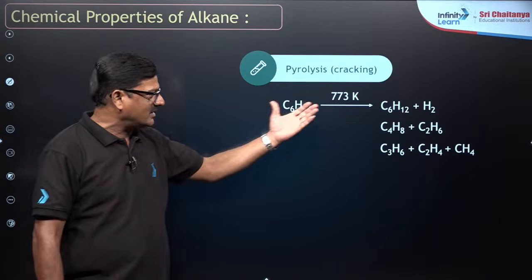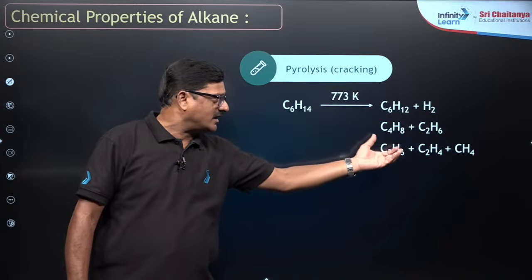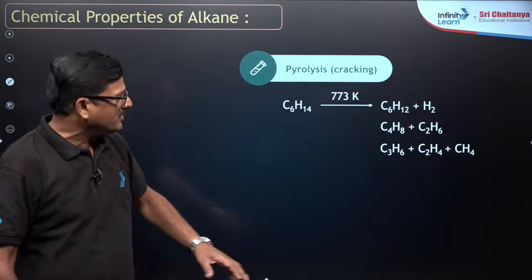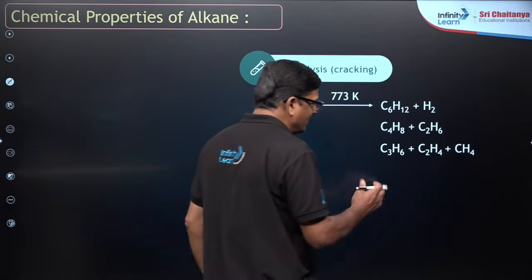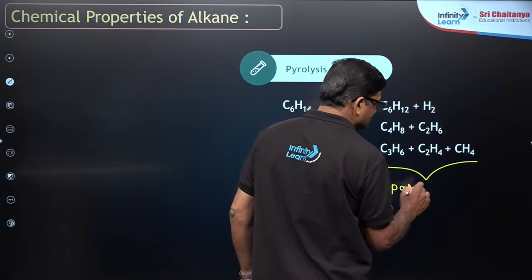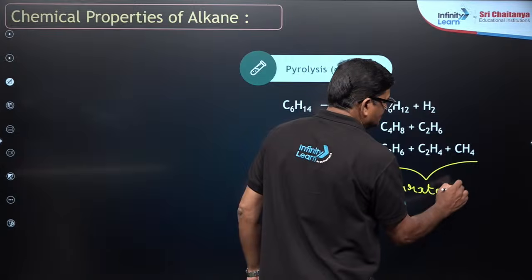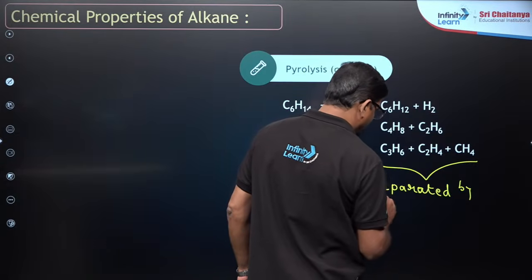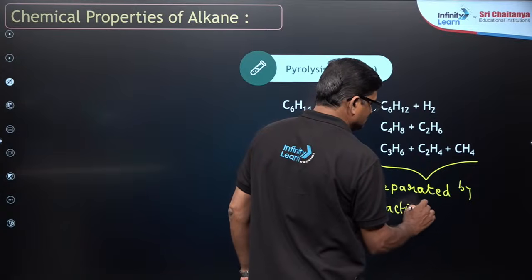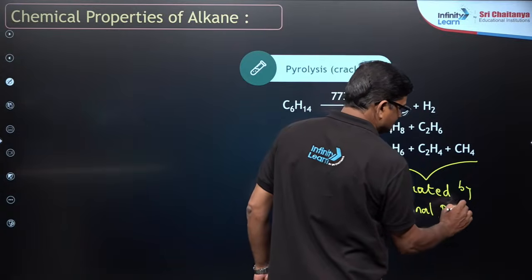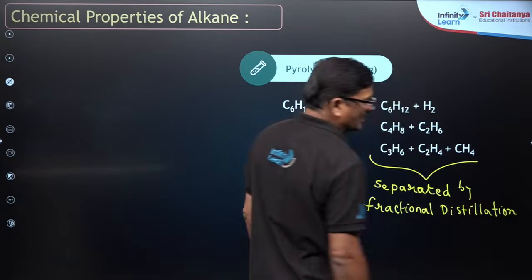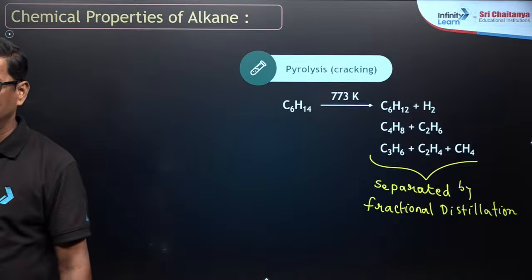You can see the higher alkane is broken into pieces, and you are going to get a mixture of lower alkanes, and this mixture of lower alkanes can be separated by fractional distillation.